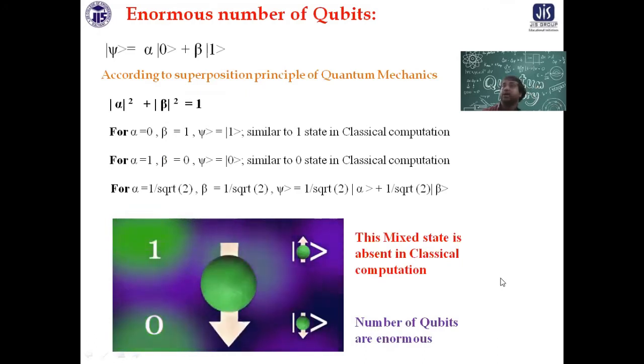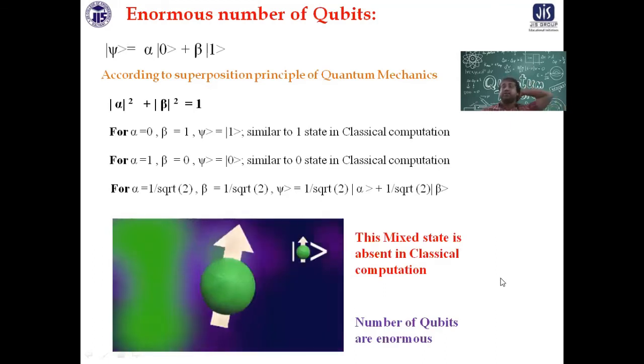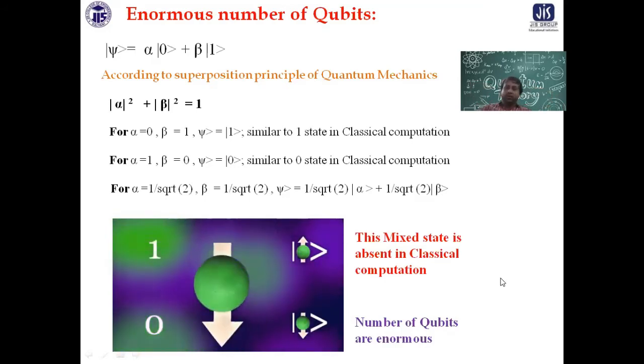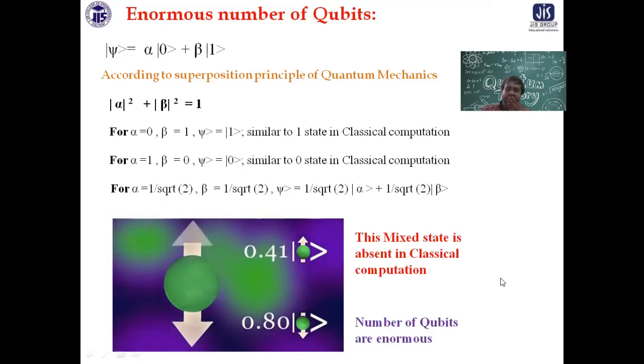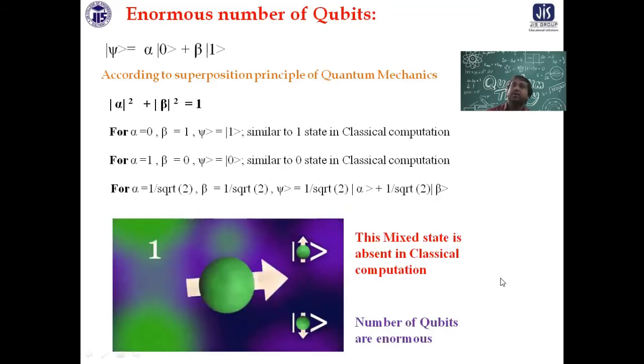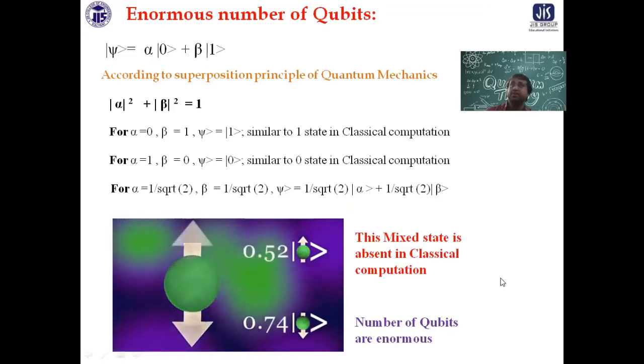Now if you just take a variety of combinations of alpha and beta like this, as you can see in the picture, 0.8, 0.6 means alpha square is 0.64 and beta square is 0.36. So the total is 1. So that is a good combination. So basically, any suitable combination of alpha and beta which gives you alpha square plus beta square equal to 1, you see various combinations are coming.